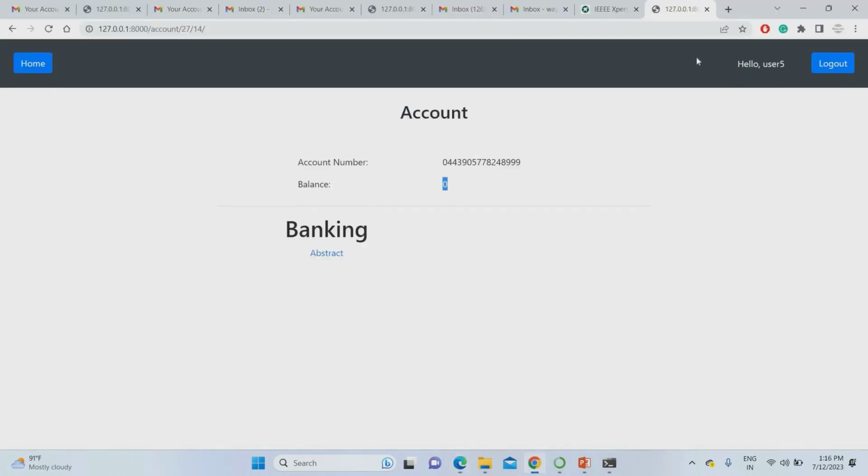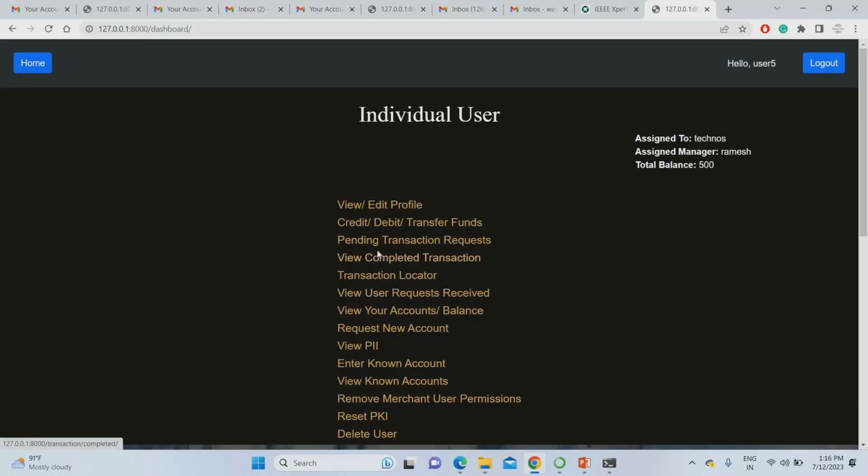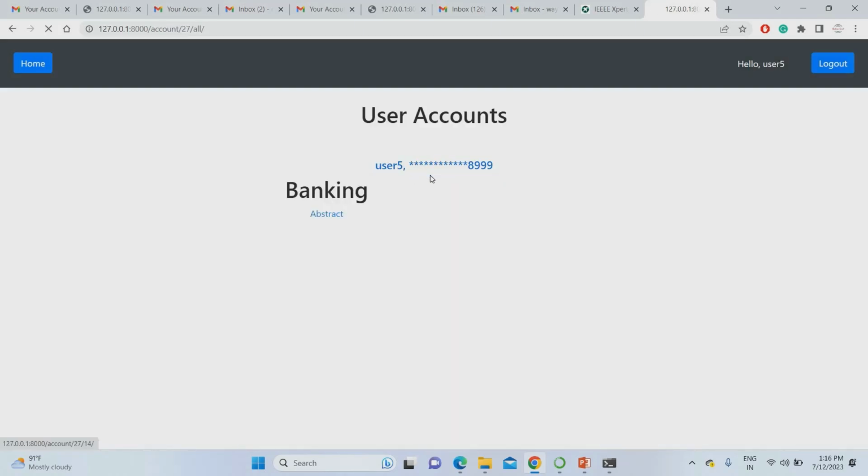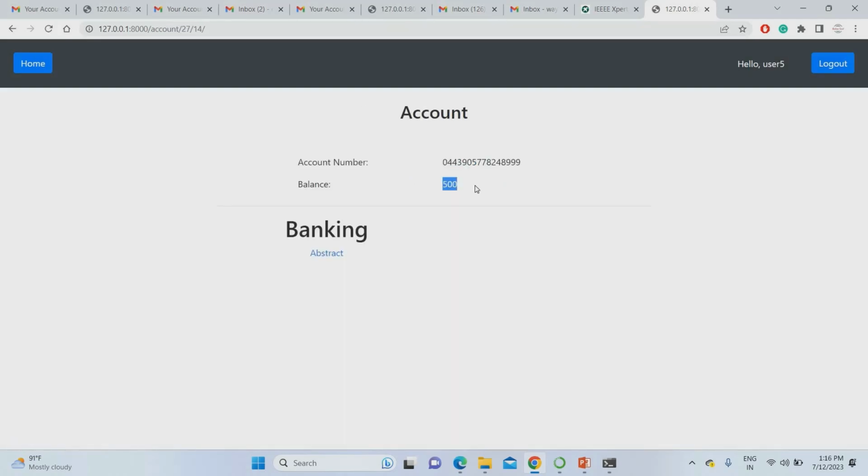Now go to the user account. So this is the user 5 account. In the user 5 account, if you go to account and balance, you can find that you received your 500 rupees successfully. So now you can come to know where the blockchain applied. Those transaction details are stored in the database.